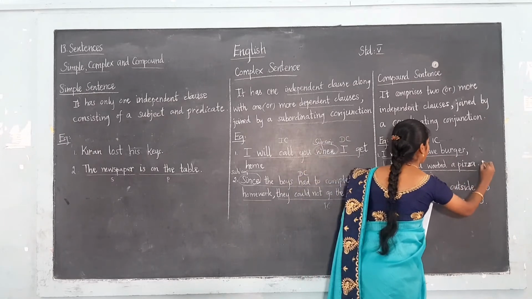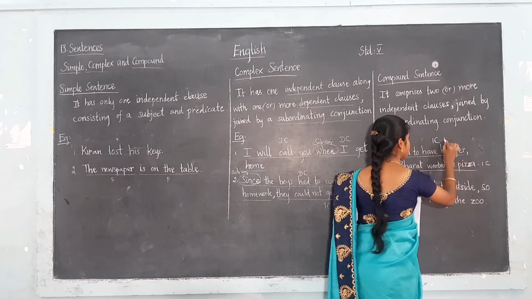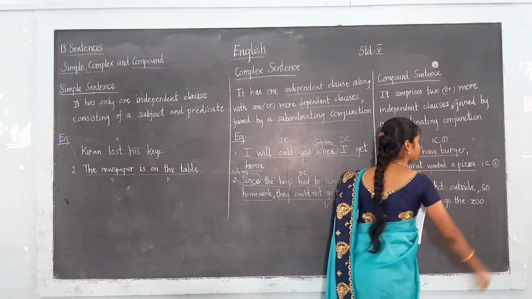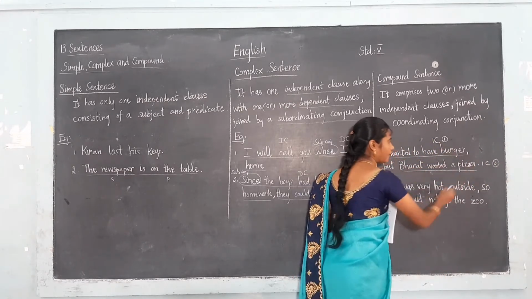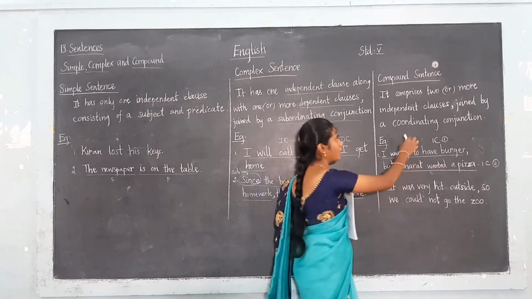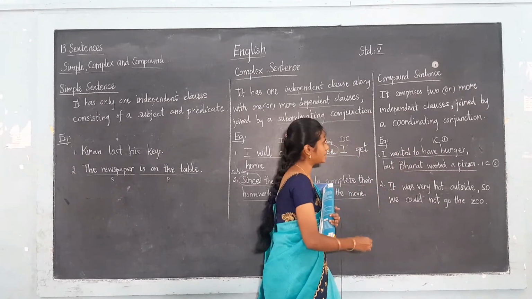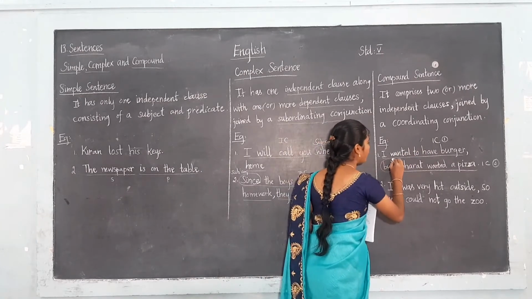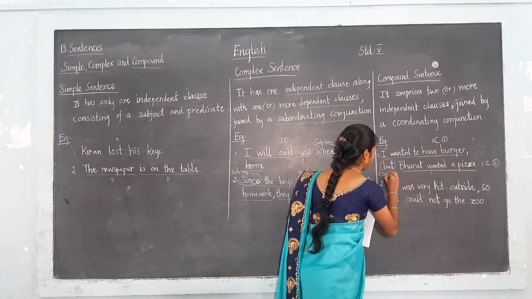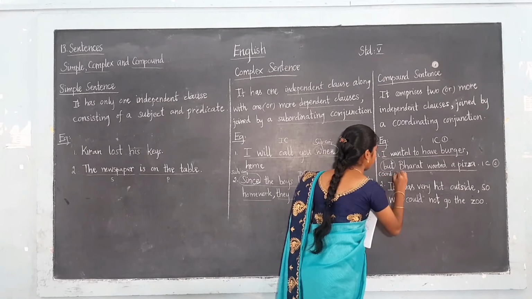This is the first independent clause and the second is this one. These two independent clauses are joined by the coordinating conjunction. So here, but is the coordinating conjunction.